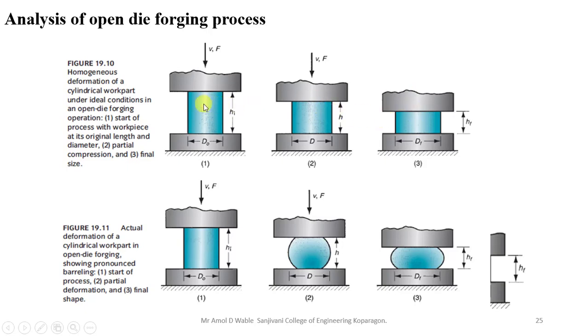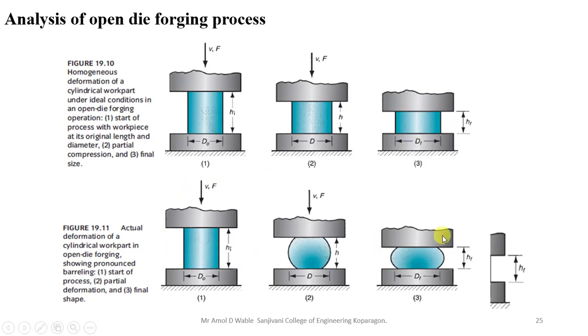As an engineer you should know how many blows you require to get this final shape from the initial shape. The customer will give a design to you, he will give raw material, or you can also purchase your own raw material. From that raw material you have to give this final shape. So it's your work to find out the number of forces and number of blows required to get this final shape. In this case you will find out that in ideal condition, as there is no friction between the workpiece surface and die surface, the shape remains the same in all 3 cases.